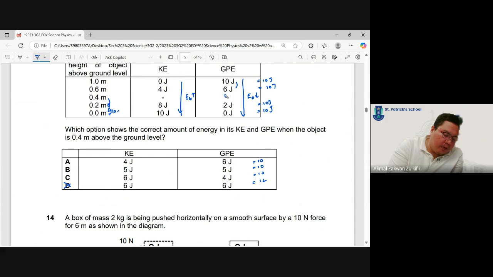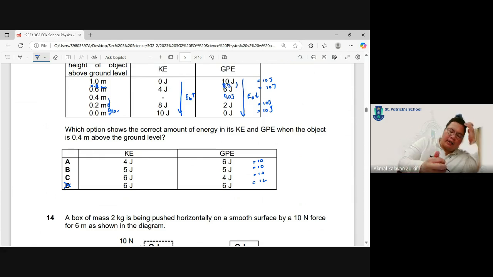So this should be 4.0 joules, and then 6, and then if you had a 0.8 here, this will be 8 joules. So this is another way we can do it.